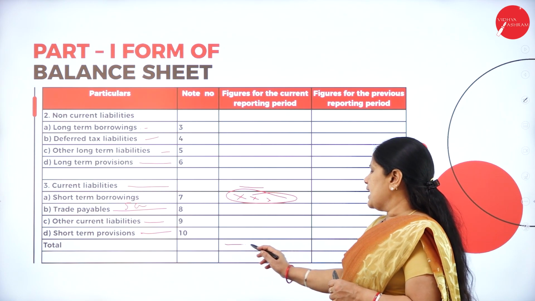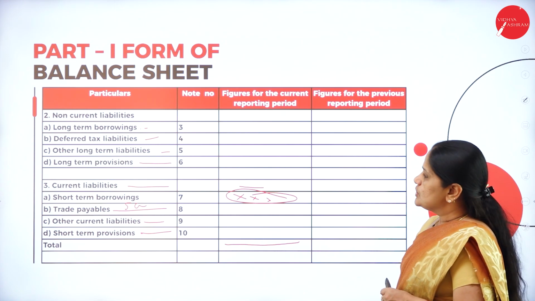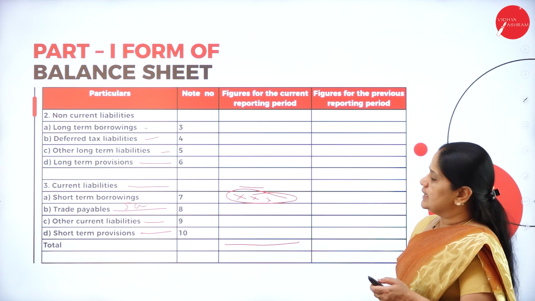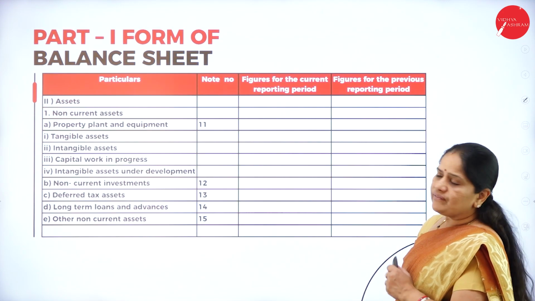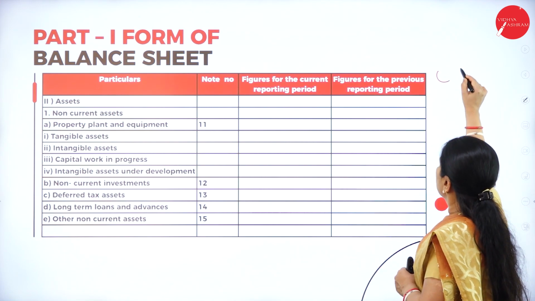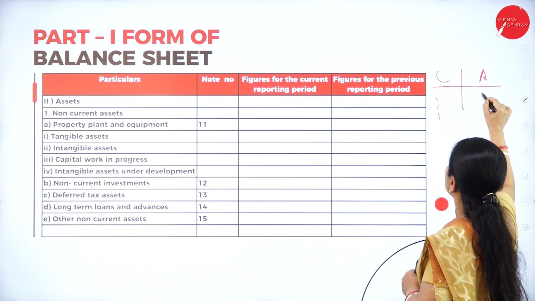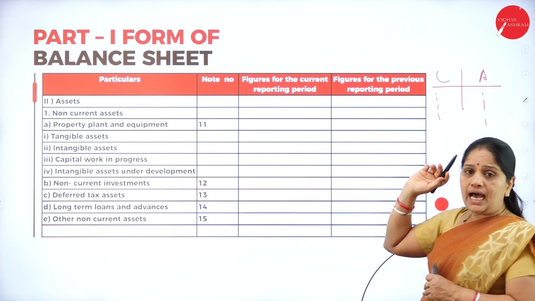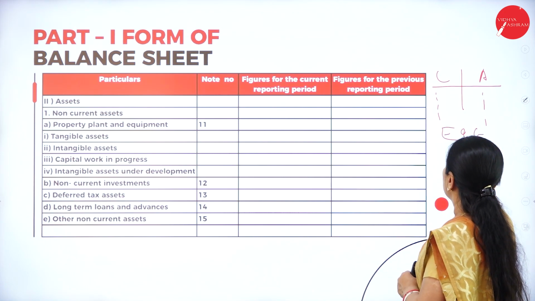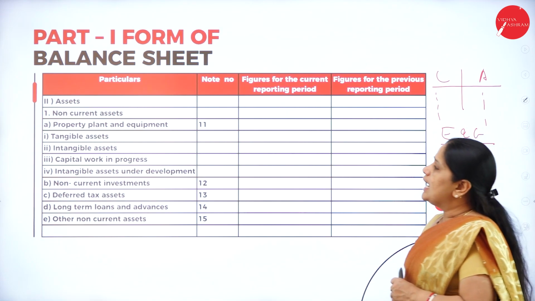Then the next line, we have the total of the liabilities column. So, this comprises the equity and liabilities. Now, next we have the assets. Previously we had liabilities and assets, with all the liabilities under one heading and all the assets under the other. But now it has become equity and liabilities, and below that we have the assets.